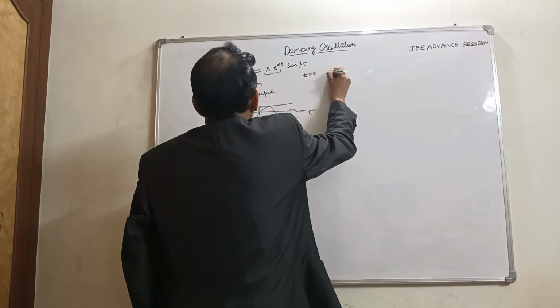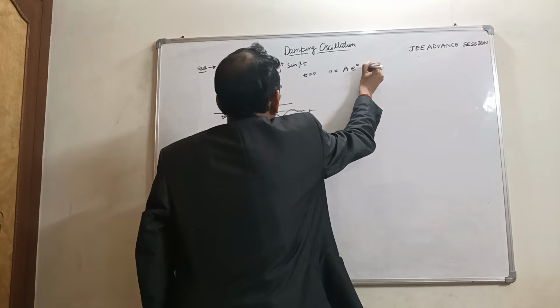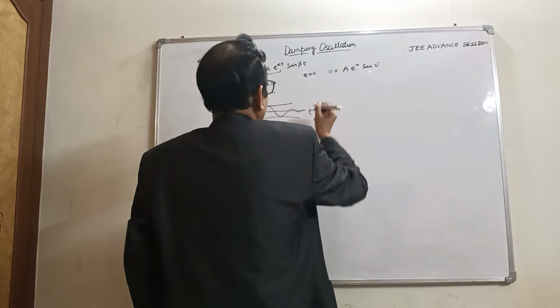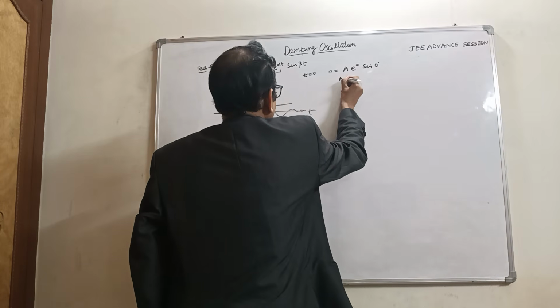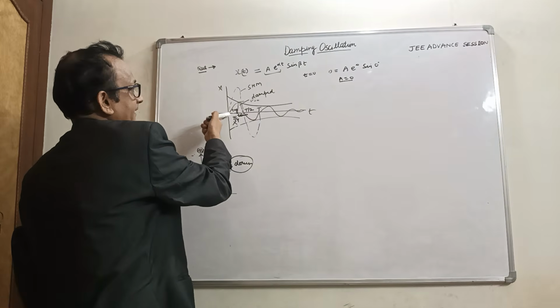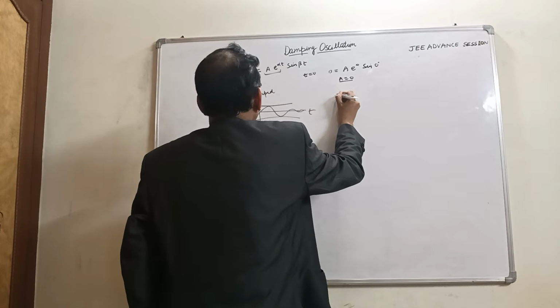We write x equal to a e raised to power 0 and sine 0. Sine 0 is 0, so the displacement becomes 0 at time t equal to 0. We see here that at time t equal to 0, the displacement is 0. So we differentiate this term.